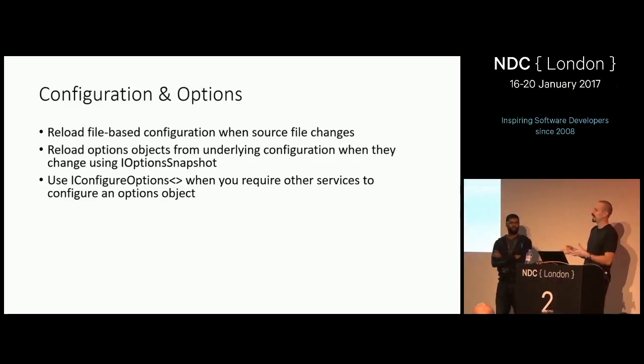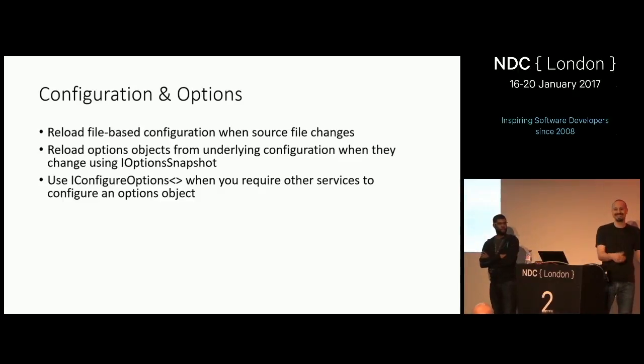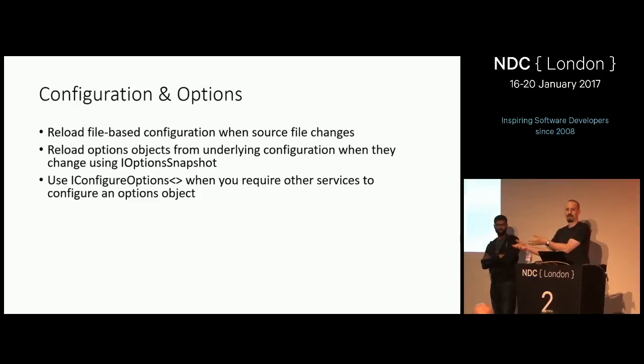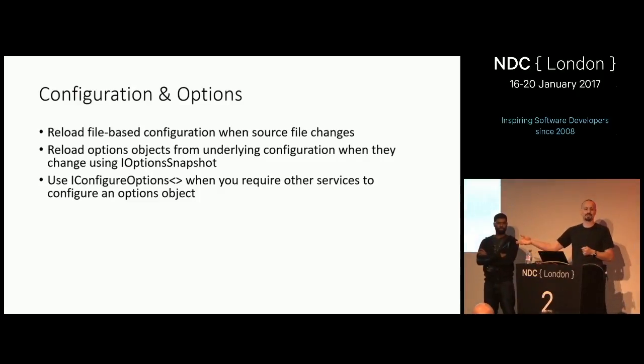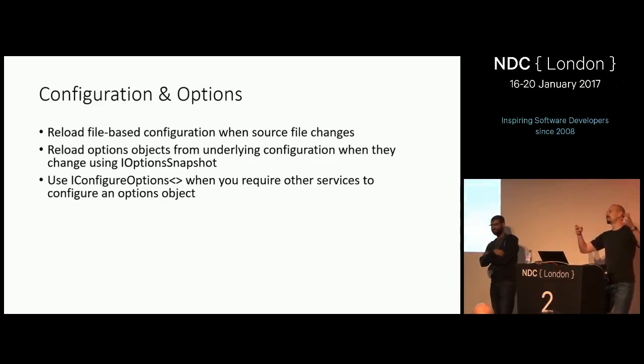If you have a complicated set of logic that you need to set up an options object, you can actually put a service in the container that says, I configure options of this type. The advantage is that you can activate that service if you depend on other services in DI, because it's kind of a reentrant problem. You don't want to put a lambda inline in your configure services code that says get service and then get everything in the constructor, which you can't, because the container's not there yet. So there's a lifetime thing you have to worry about.